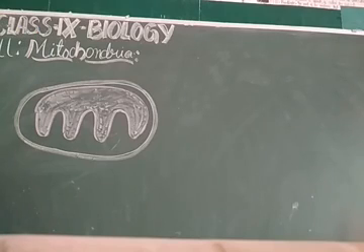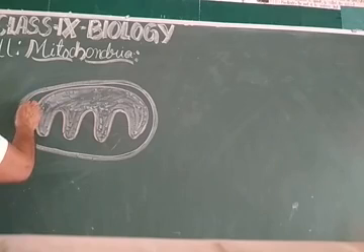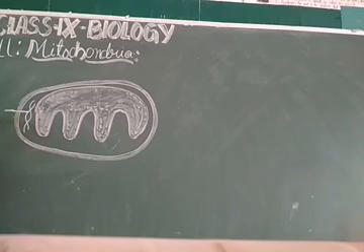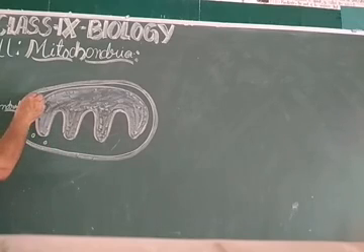So students, these are the cristae, and not only this, there is DNA. This is the mitochondrial DNA, and somewhere ribosomes will be formed.